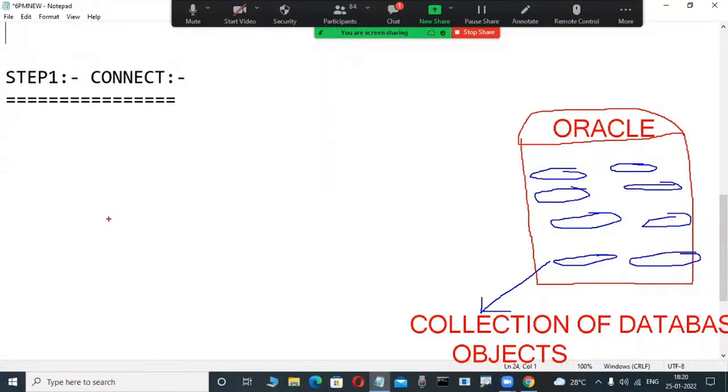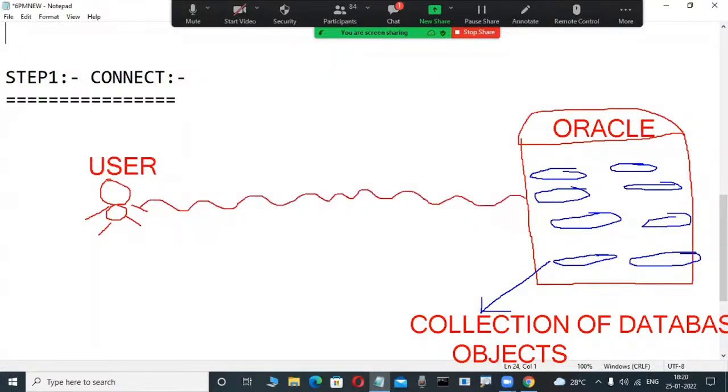Observe here for one minute. I am a user, for example. Oracle Corporation gives this diagram for easy understanding. Now, this is a user. I want to talk to this database, meaning I want to perform some operations on this database. If I want to talk to this database, which language do we use? Yes, very good. SQL is the language. SQL is Structured Query Language.